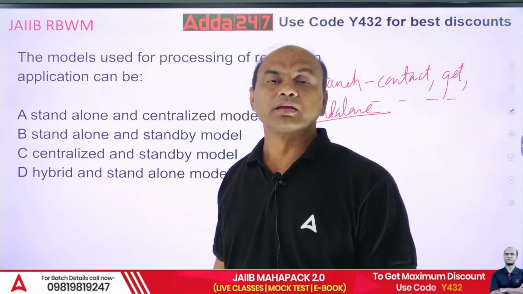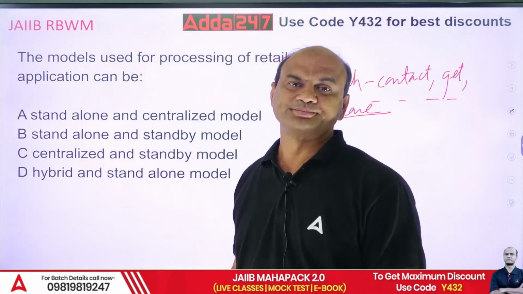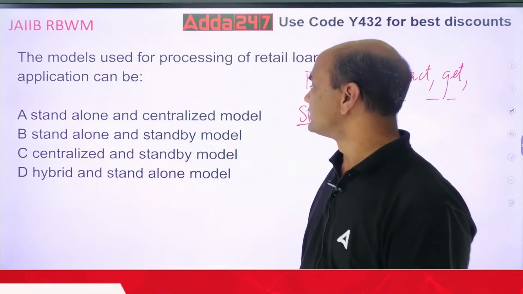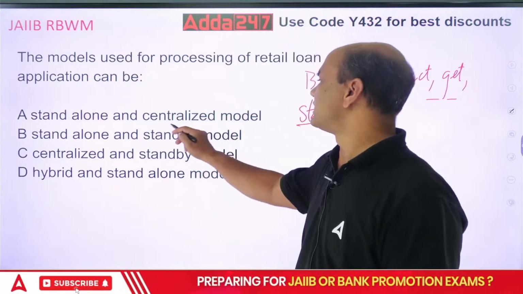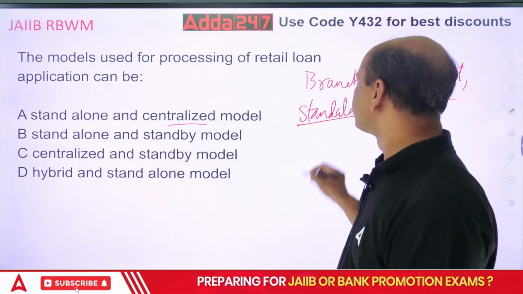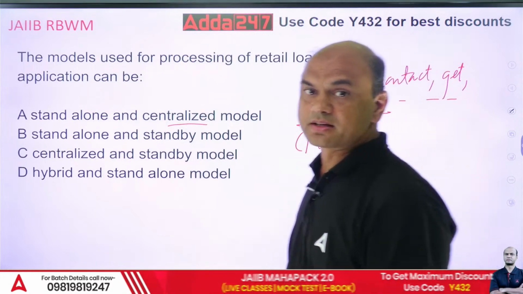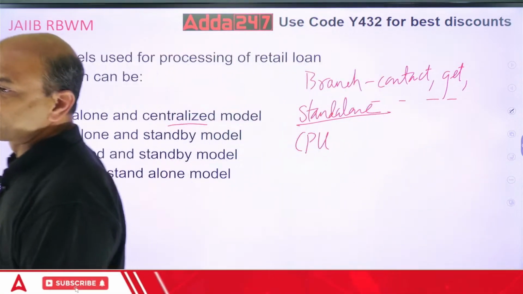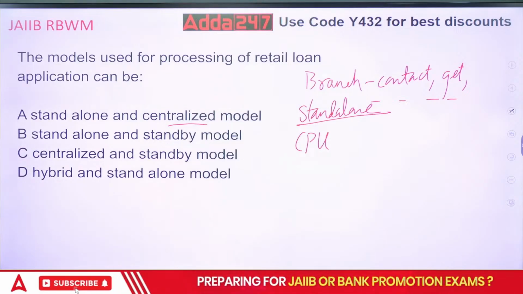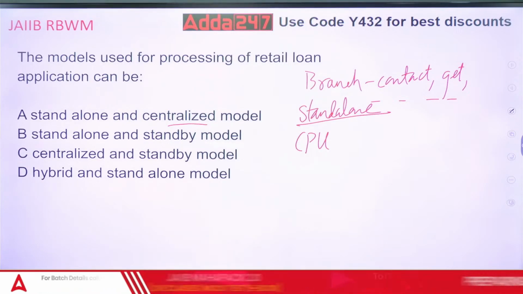Now the second point over here is the CPU model, the centralized model. So CPU model means what? Centralized processing unit, CPU. It's like the server systems. In a bank also you have the servers, right? It is similar to that.